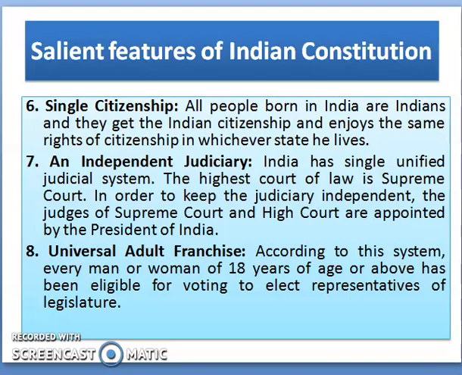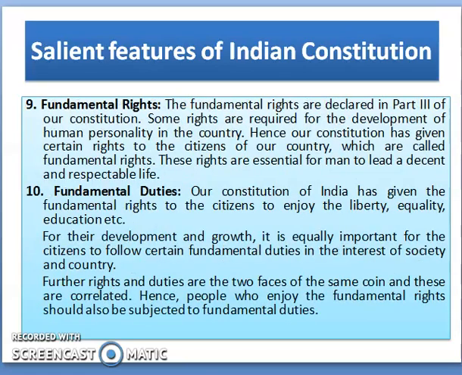The eighth feature of the Constitution is universal adult franchise. According to this system, every man or woman of 18 years of age or above is eligible for voting to elect representatives of legislature. The ninth one is fundamental rights.